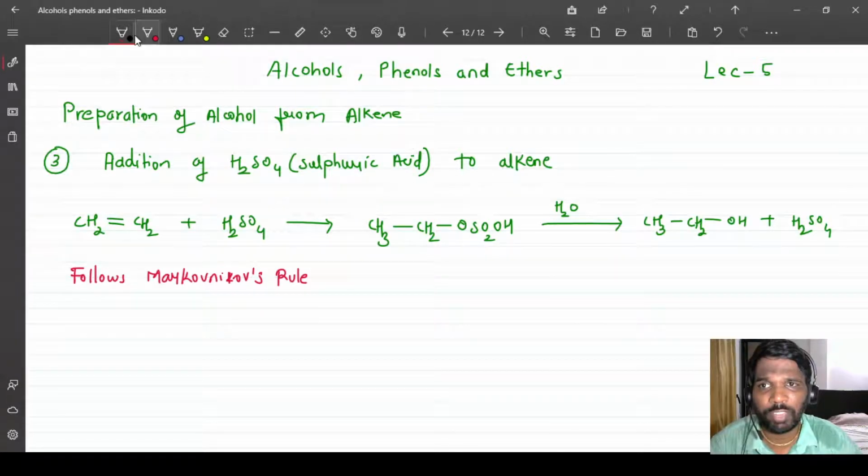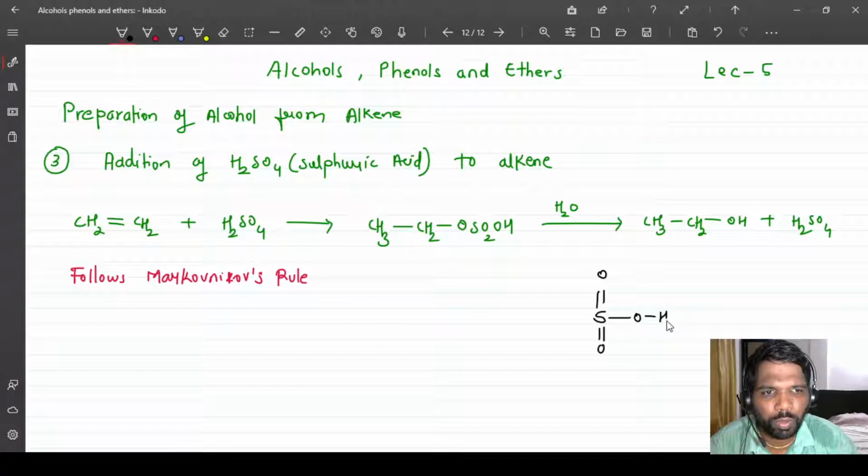Let us see this. I will write a structure. There is a sulfur over here. I'm just writing a sulfuric acid structure. This is OH and this is OH, so both these are OH, two hydrogens are there.